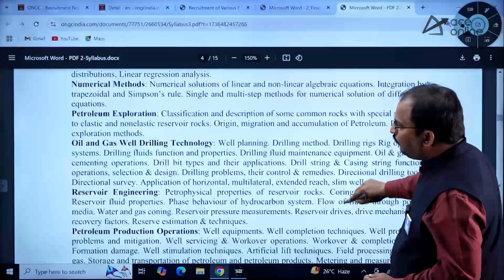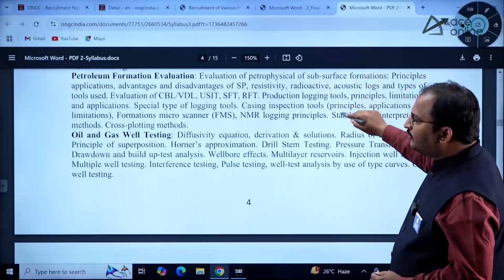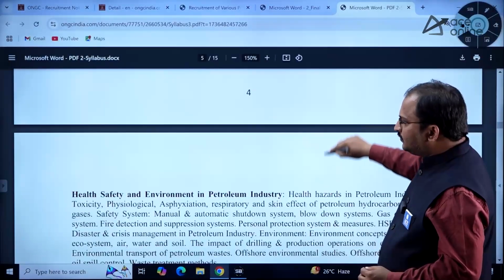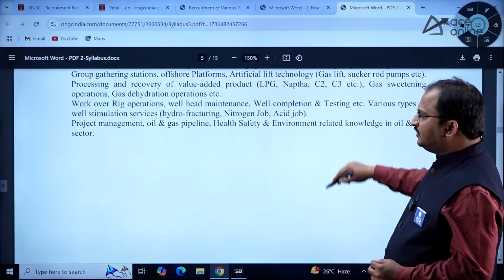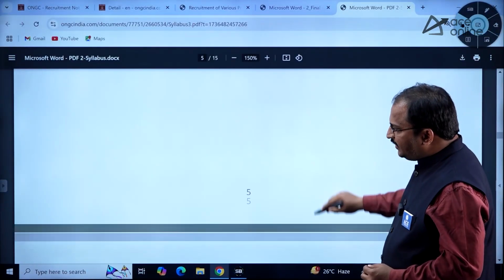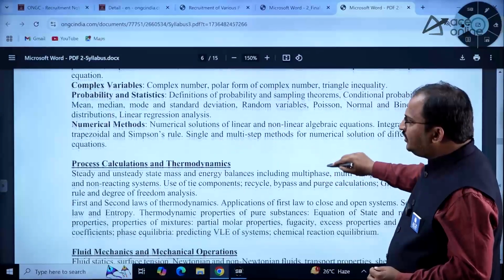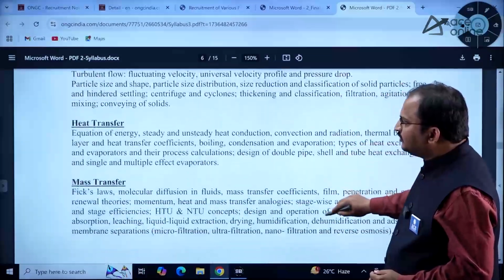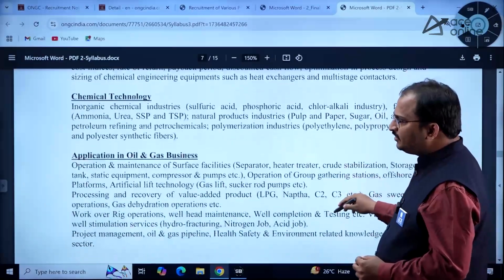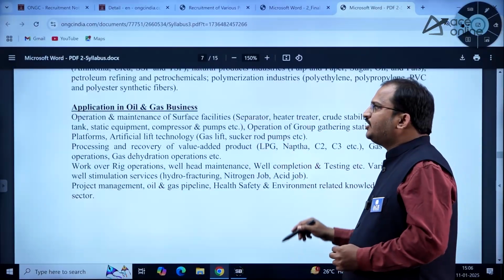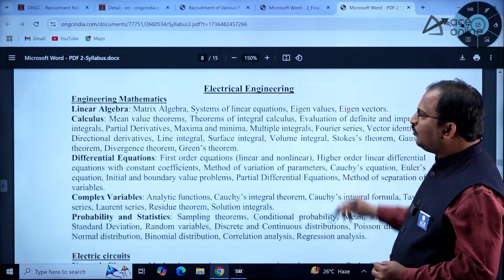Now, let us go for petroleum engineering. There is the petroleum engineering syllabus, along with the application in oil and gas business. Then coming to the electrical engineering syllabus. The chemical engineering syllabus is also almost the GATE syllabus, and additionally the application in oil and gas business topic is there, so you need to focus on that.